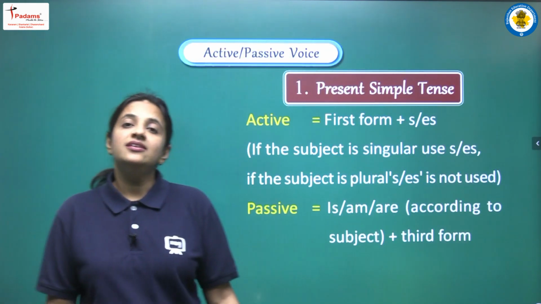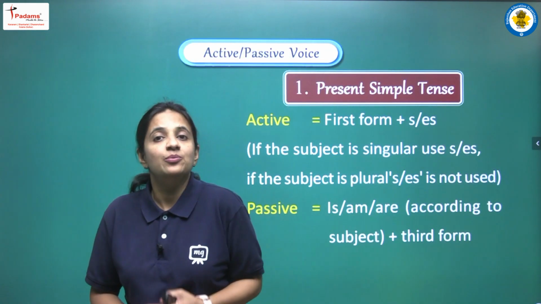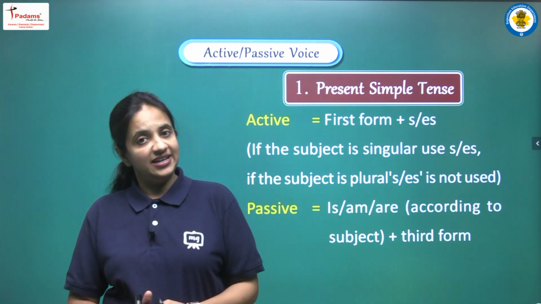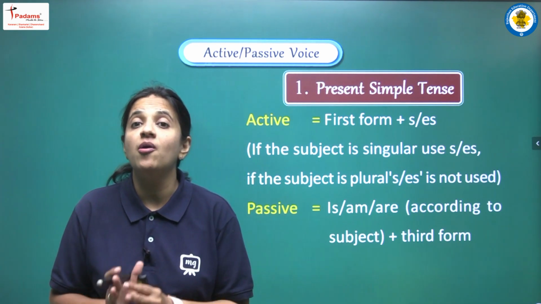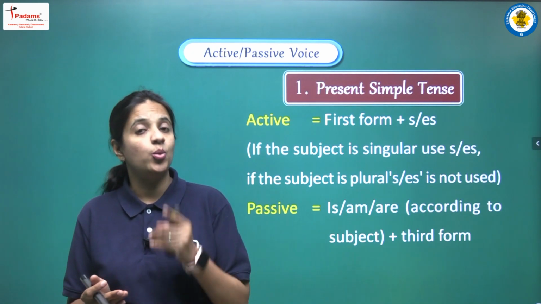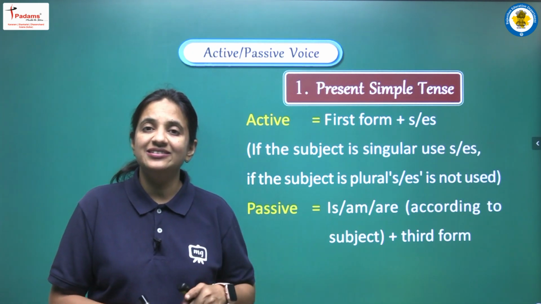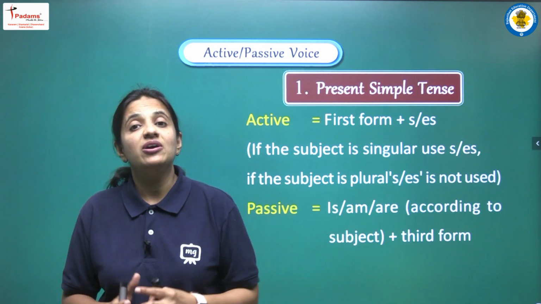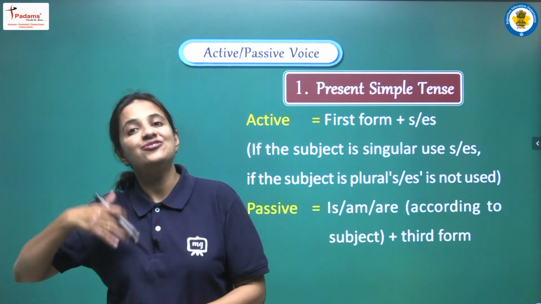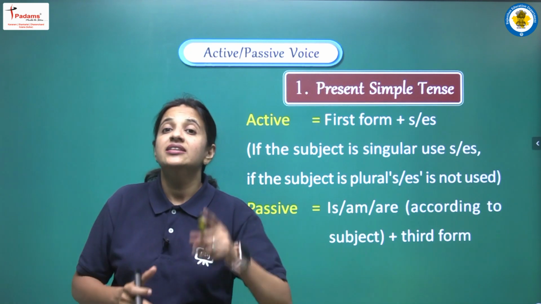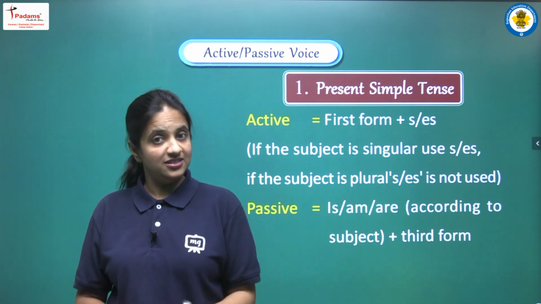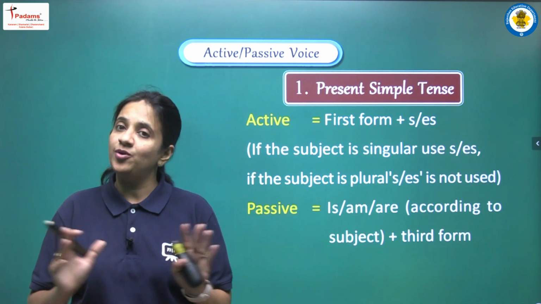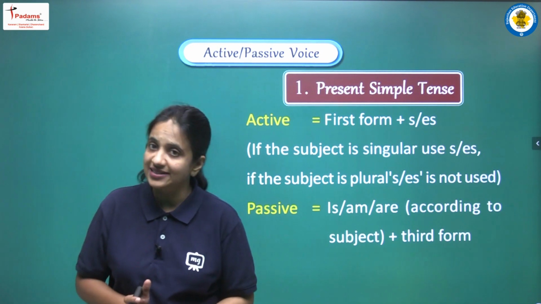So students, in the previous video we discussed one more thing: when we are writing a sentence in passive voice, we have to write the third form of the main verb. This is a very important rule in this topic, that whenever we are converting any sentence from active voice into passive voice, then always and always, yes students, without any exception, we have to write the third form of the main verb. This is the one point that is clear.